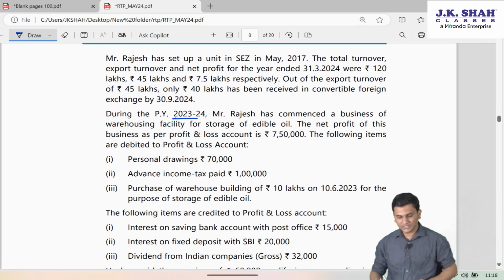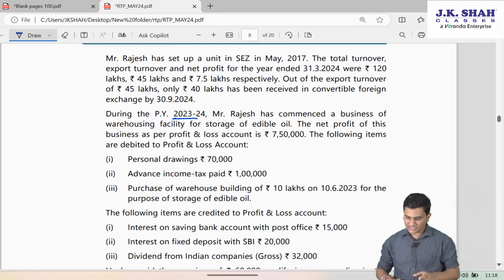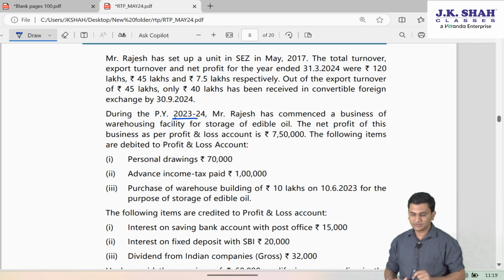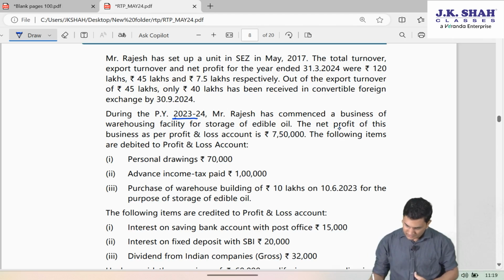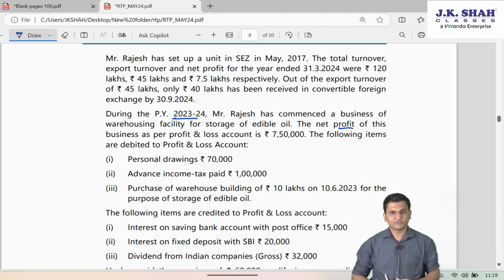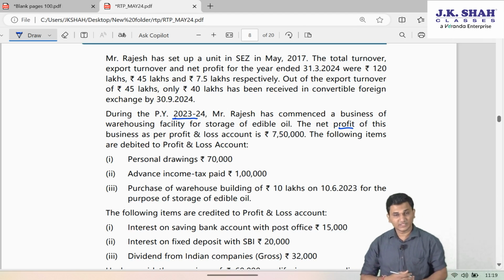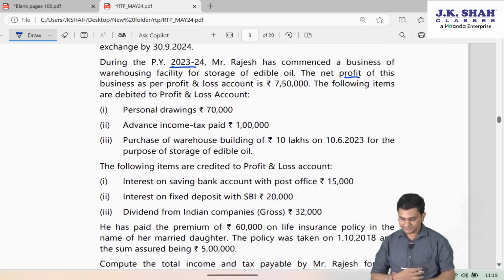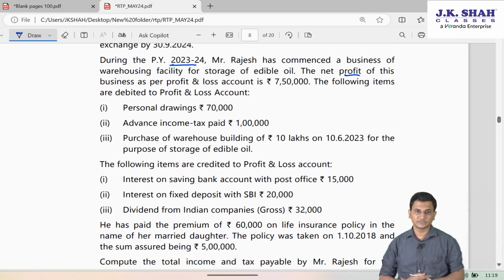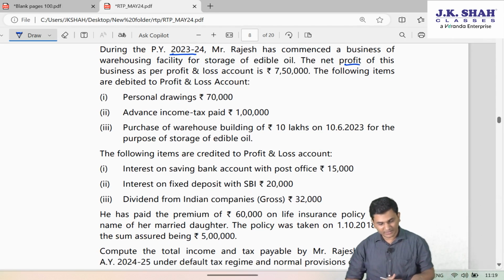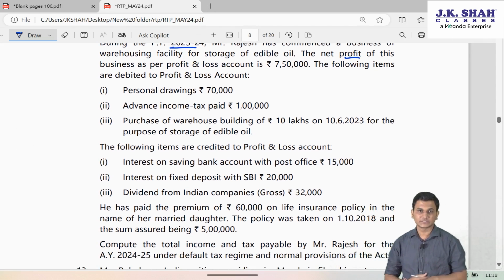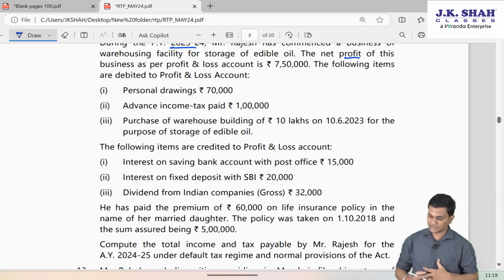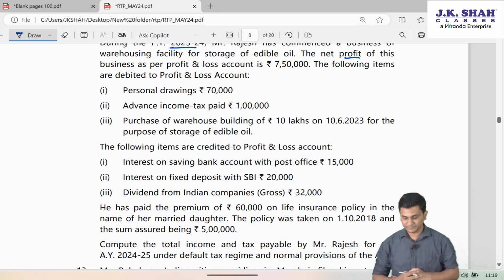During the previous year 23-24, Mr. Rajesh has commenced a business of warehousing facility for storage of edible oil. The net profit of the business as per profit and loss account is 7,50,000. The following items are debited to the P&L. Personal drawings are debited 70,000. Advance income tax paid is debited 1 lakh rupees. Purchase of warehouse building of 10 lakh rupees on 10th June 23 for the purpose of storage of edible oil.